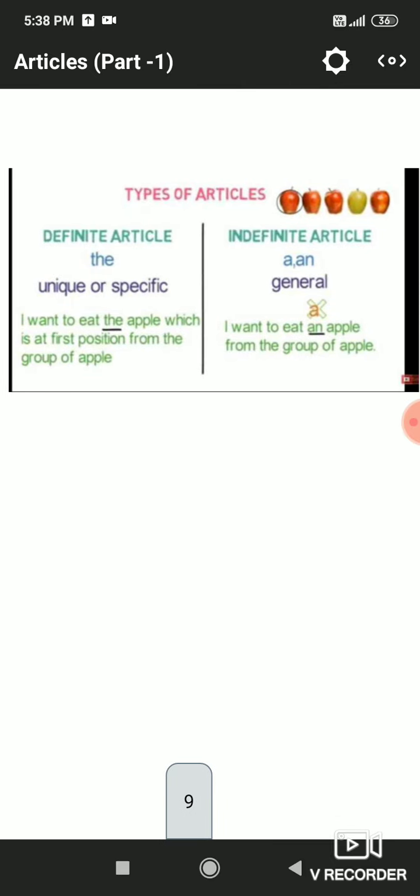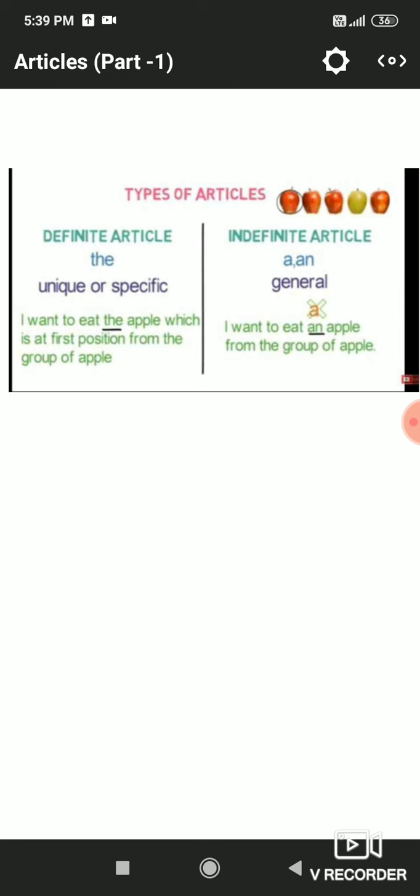So here let us discuss them by taking the help of examples. The definite article the is used before a unique or specific noun, like I want to eat the apple. Here pictures of 5 apples are shown. If I am talking about a particular apple, the first one, second one or the third one, then I will use the article the before that apple because I am talking about a particular, unique or specific noun.